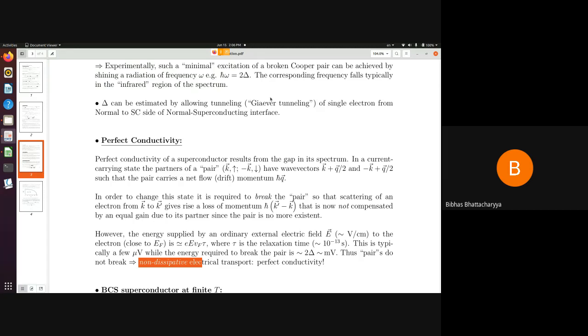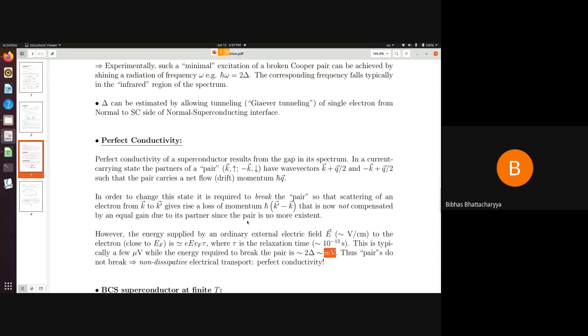If you apply an electric field, then it gives an amount of energy which is of the order of few micro electron volt. I think there is a typo, it will be micro electron volt, and here it is milli electron volt. Okay, so please make these corrections because this is not of the dimension of energy. Micro electron volt and milli electron volt.